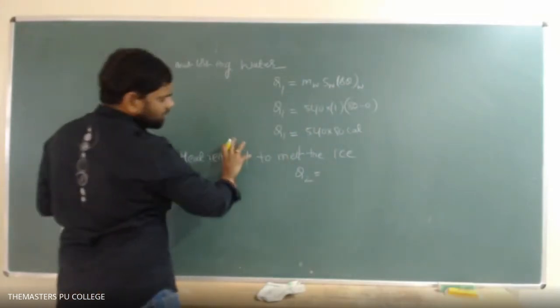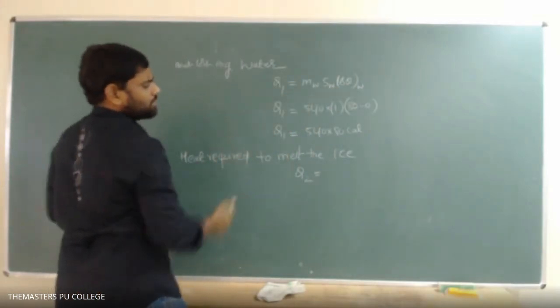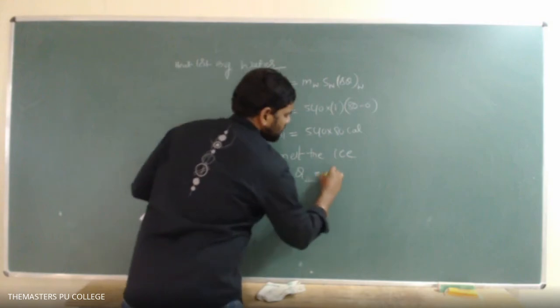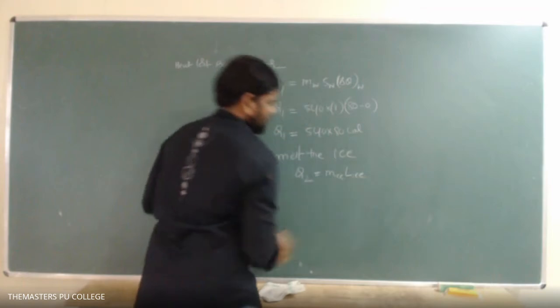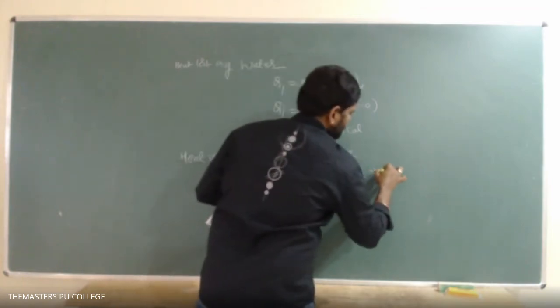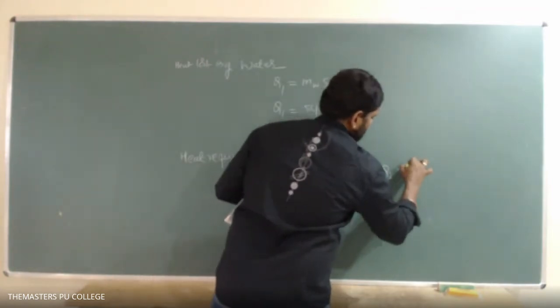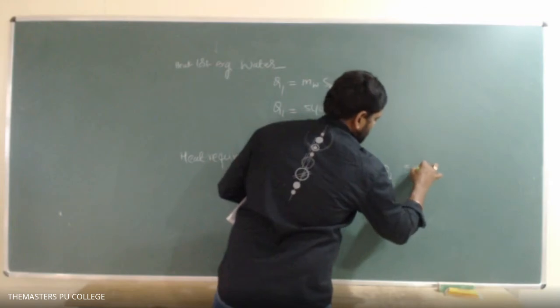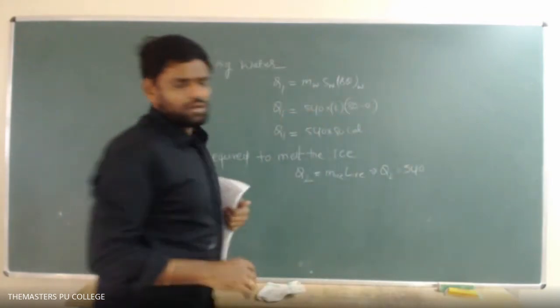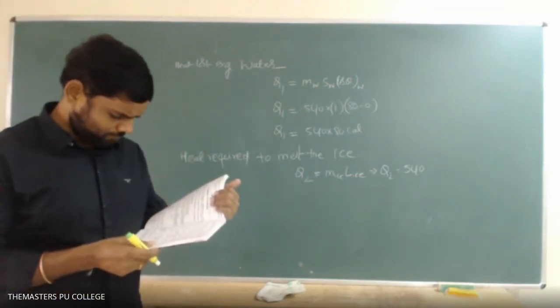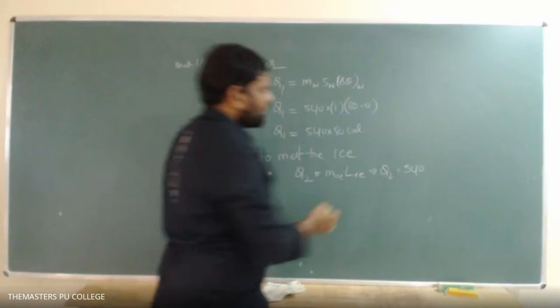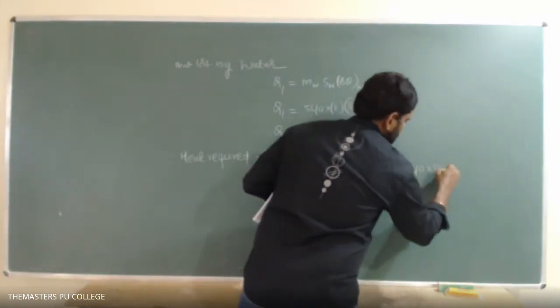But here the solid phase is converted into liquid phase, so I should use this formula: mass of ice into latent heat of fusion of ice. Mass of ice is 540 grams, and the latent heat of ice is 80.